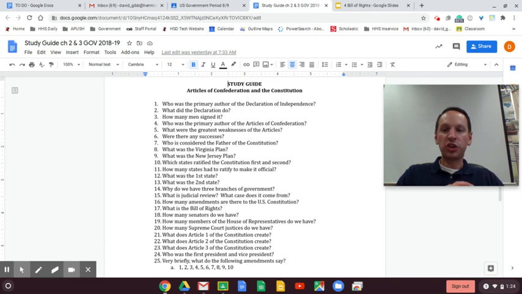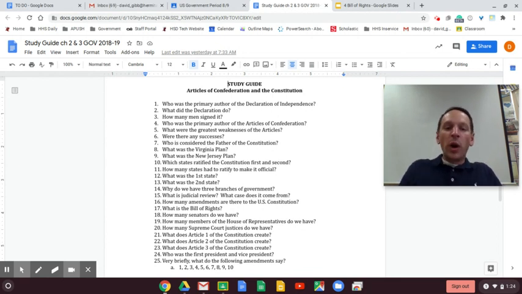You have two chambers of Congress. You have the House of Representatives that's based on the population of a state. Again, we mentioned in class, California has 53 House members. Pennsylvania has 18. Wyoming has 1. Then you've got the Senate. The Senate is based on the equality of the states. Every state has 2 senators. So the two chambers of Congress, the Senate and the House of Representatives, make up Congress.